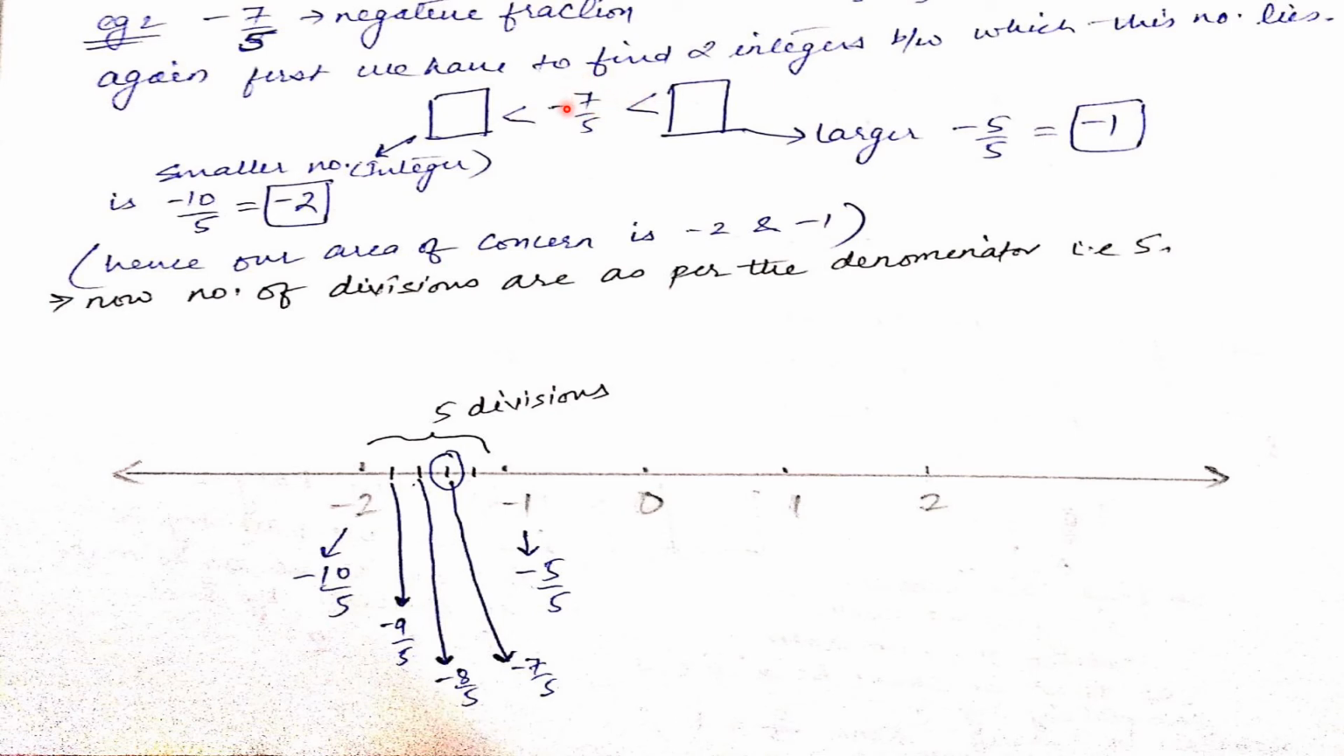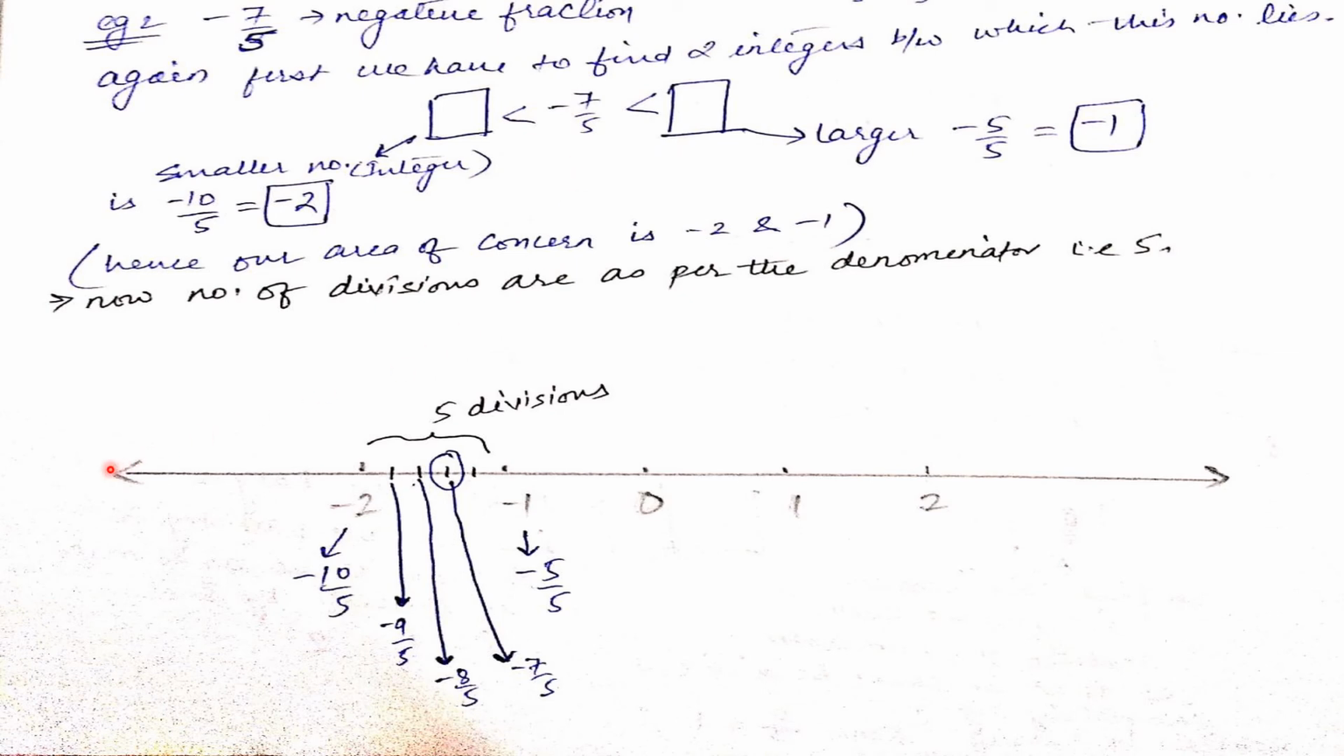Similarly, I have to decrease minus 7 for the lower integer. So while decreasing, I found if I make it minus 10, it can be divided by 5. So let's put here minus 10 upon 5. So we have got minus 2. So this gives me that my given number lies between minus 2 and minus 1, isn't it? So we have got the location where we can locate this number.